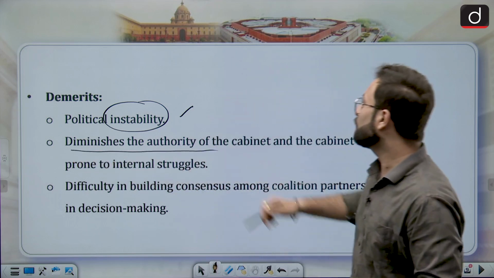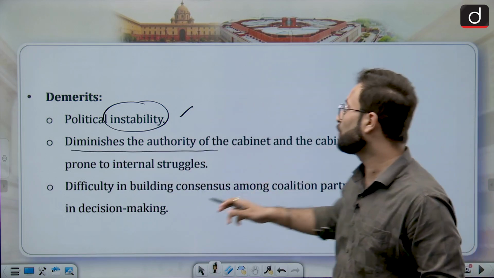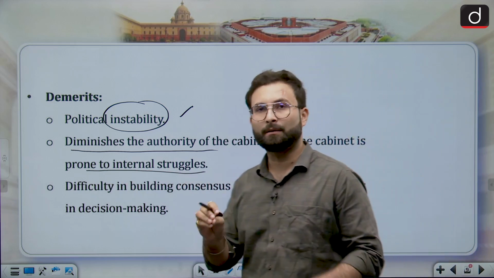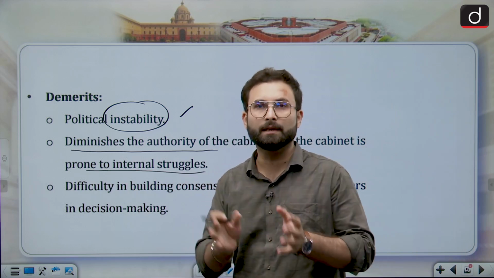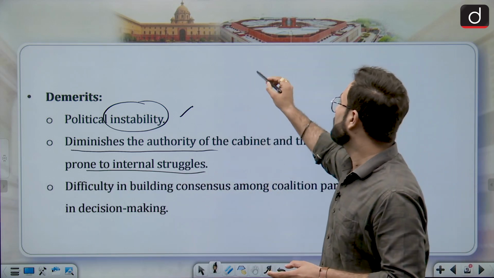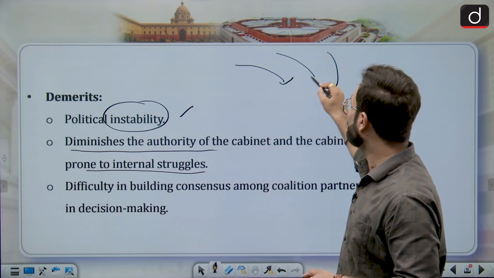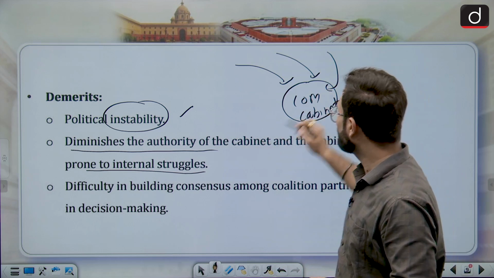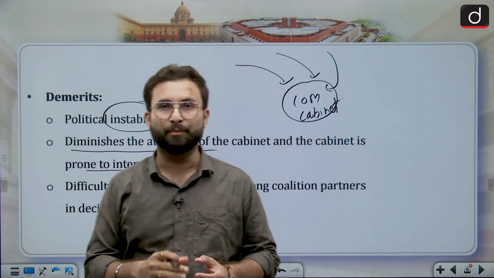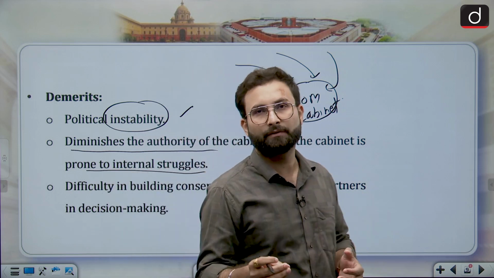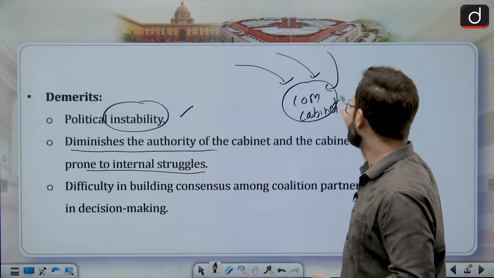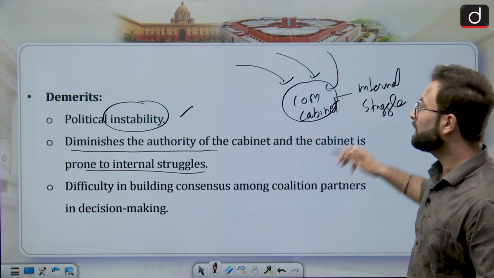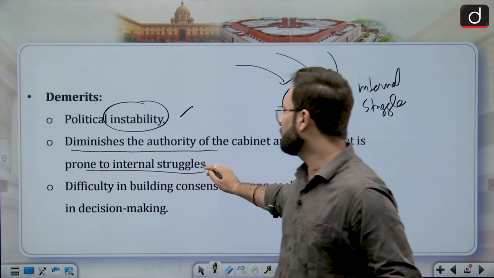Second, it diminishes the authority of the cabinet, and the cabinet is prone to internal struggles. If there is a single majority party, the cabinet ministers are from that particular party, so internally they will have a consensus. But if ministers come from various parties to form the council of ministers or the cabinet, you have to make sure all of them are on the same point. Since their interests and ideologies are different, there can be internal struggle. So ultimately, it is prone to internal struggles.